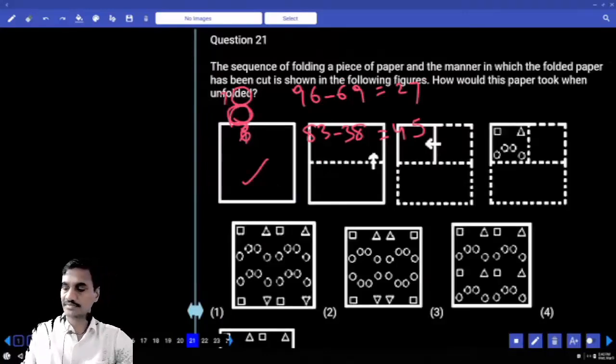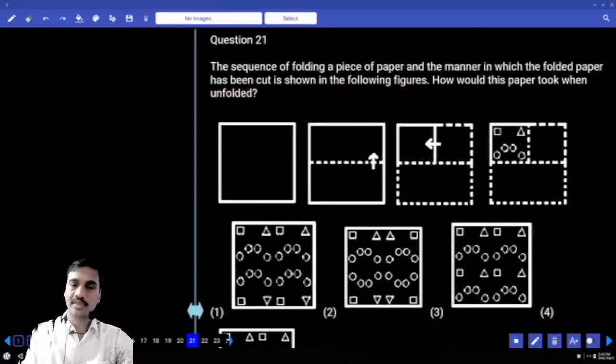Then the 21st. Now in this 21, the sequence of folding a paper is given.